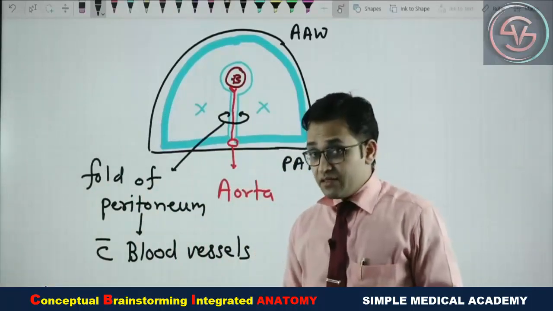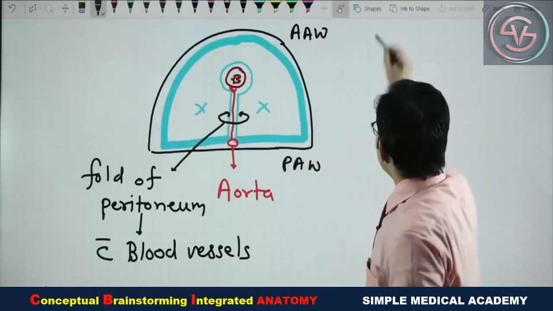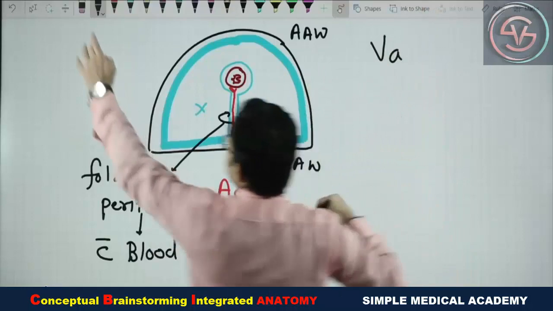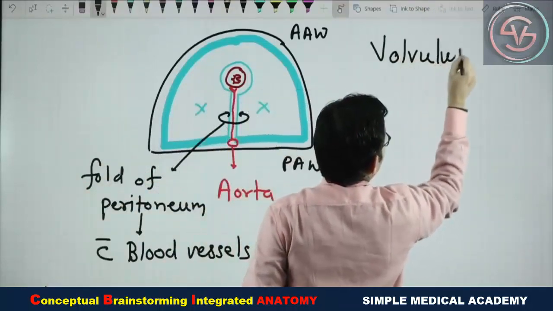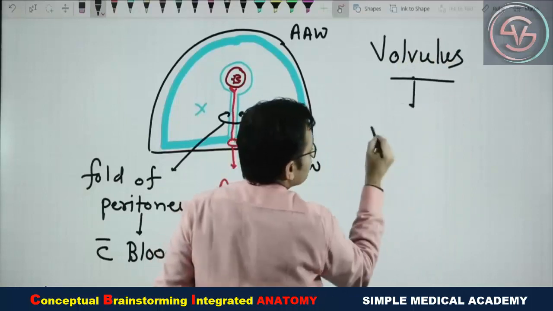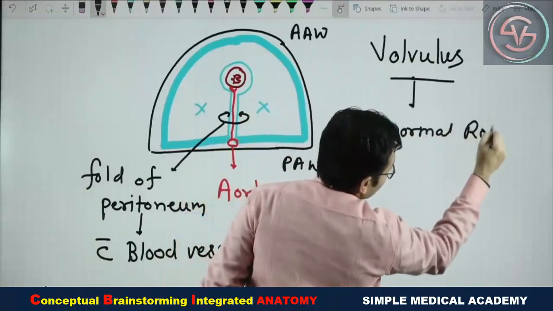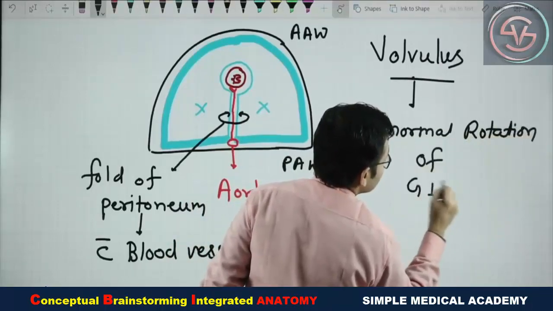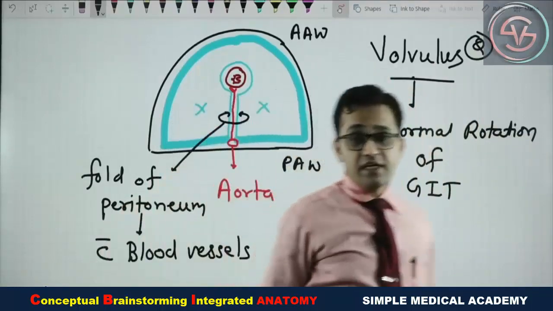Okay, so now again come to this important clinical point. In our clinical surgery and medicine, we read about one structure, that is the volvulus. Yes, what is the volvulus? Abnormal rotation of GIT. This is one important topic for your clinical.